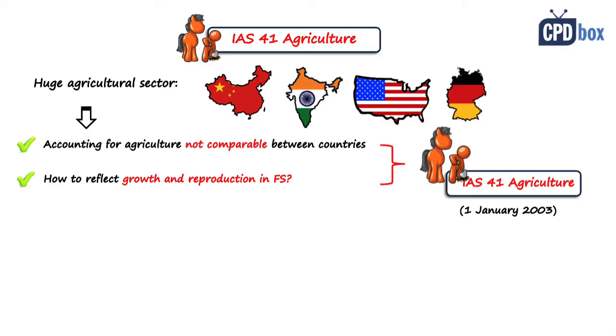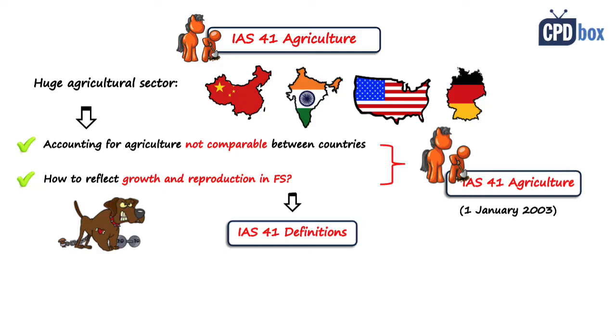So what does it do? First of all, it defines a few terms related to agriculture to make absolutely clear what agriculture is and what it is not, and so where you should apply this standard and where you should not. For example, someone might say that if you have a guard dog to protect your property, you should apply IAS 41 because a dog is a living animal.